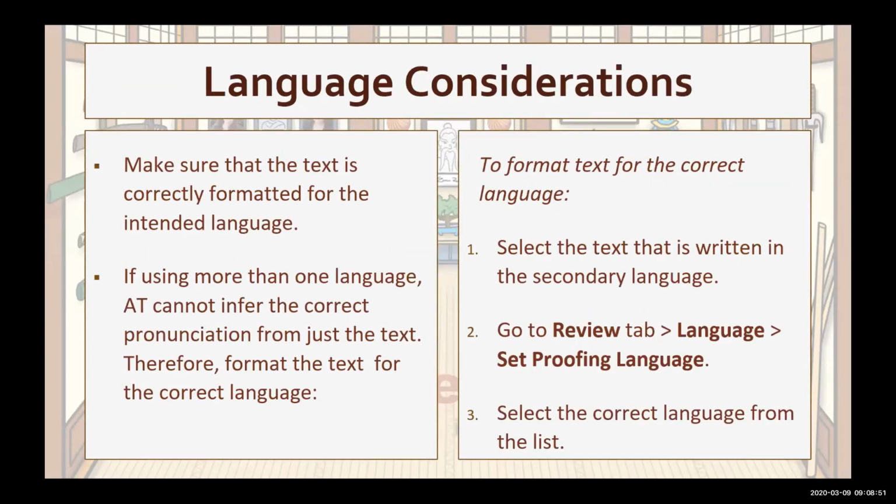For documents that include text in more than one language, assistive technology, such as screen readers, may not correctly pronounce the words unless the text is formatted for the correct language. To do this, highlight the text in the secondary language, select the Review tab, select Language, and click Set Proofing Language. Choose the correct language from the list, and from there on, that particular text will be read in the language that it is written in.